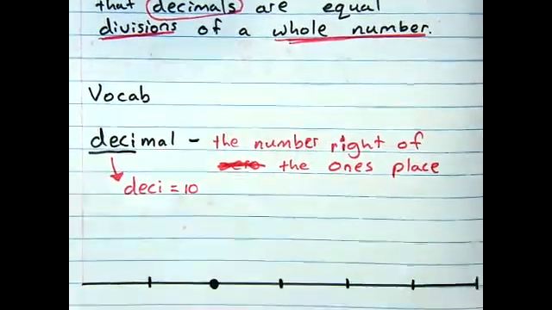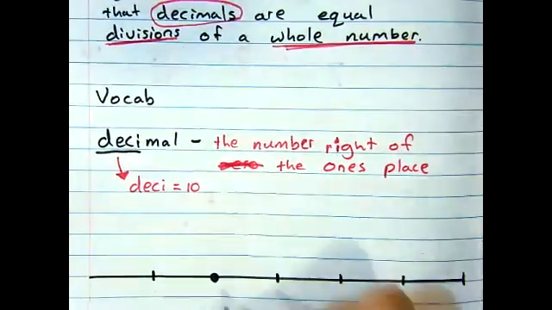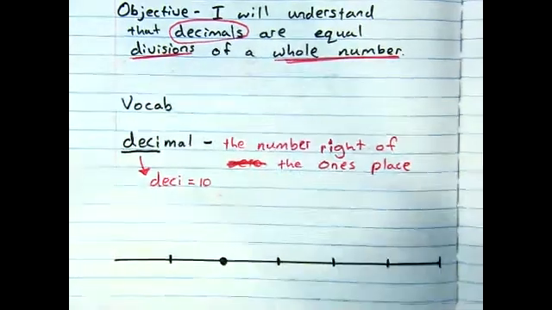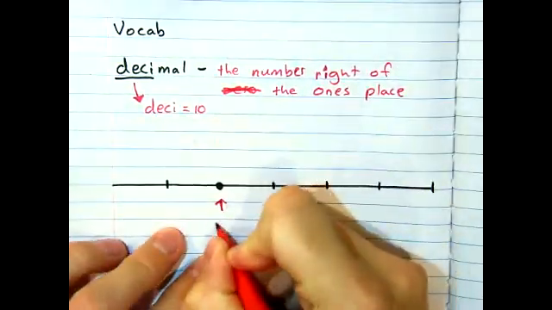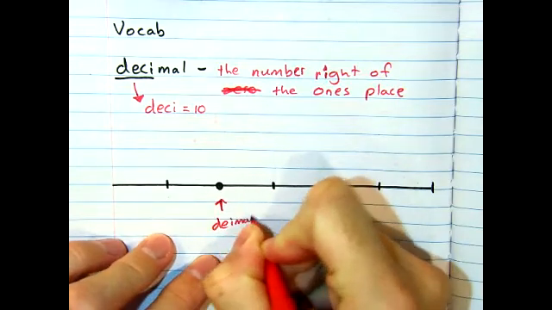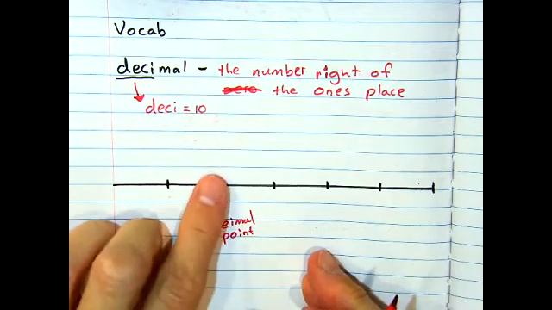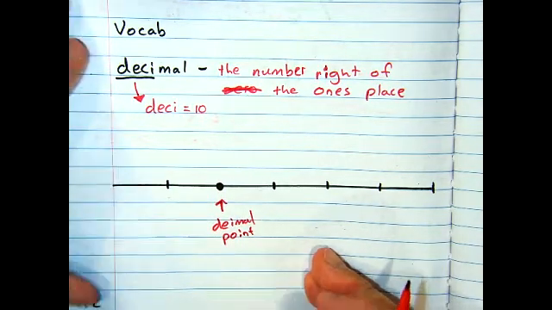And I want to take a look at this little illustration here. Let me zoom out. I know there were some complaints about not seeing the whole screen. So this is my decimal point. Everything to the left is our whole numbers.